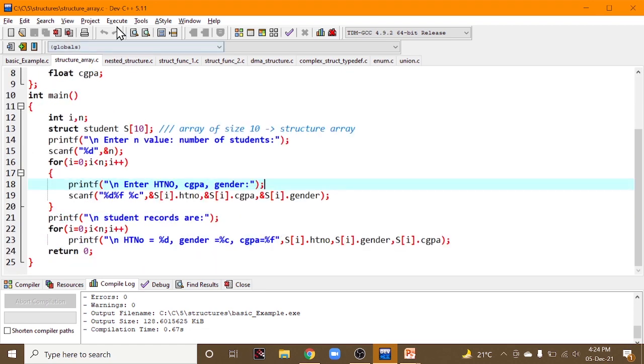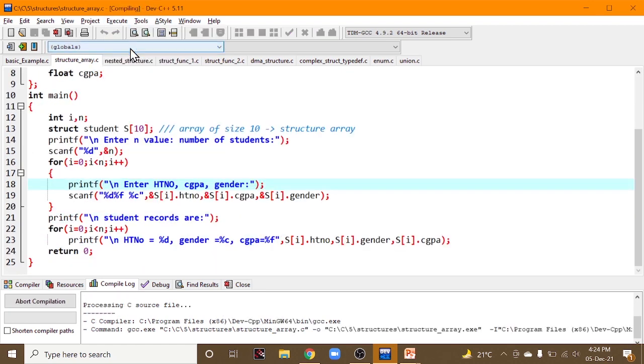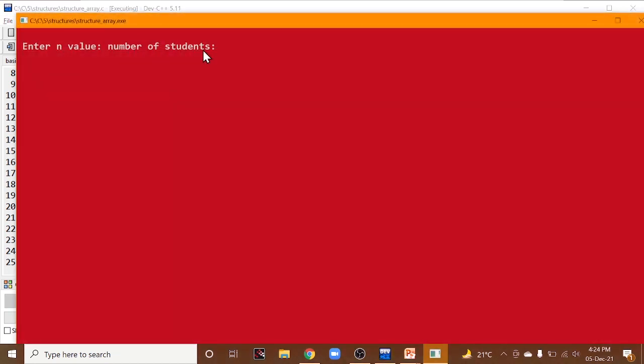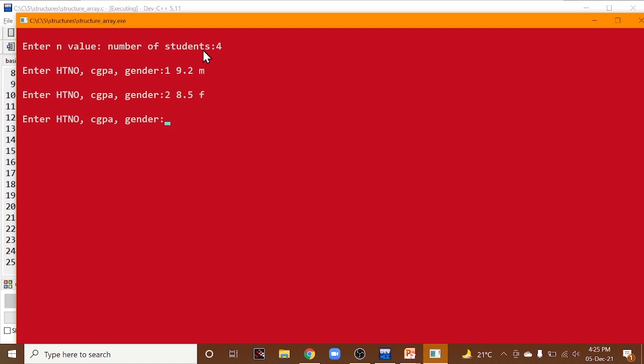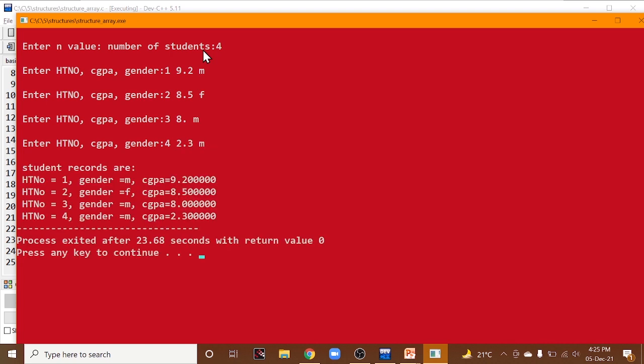Let us execute this program. I want to store 4 records of students: 1, 9.2 and male; 2, 8.5 and female; 3, 8.6 and male; 4, 2.3, male.